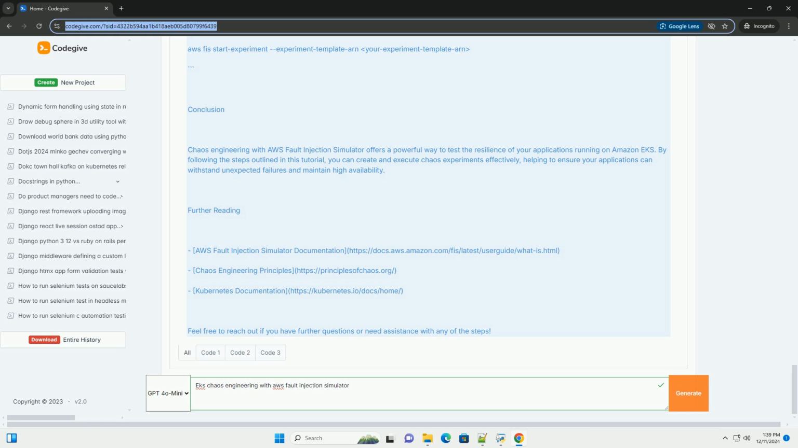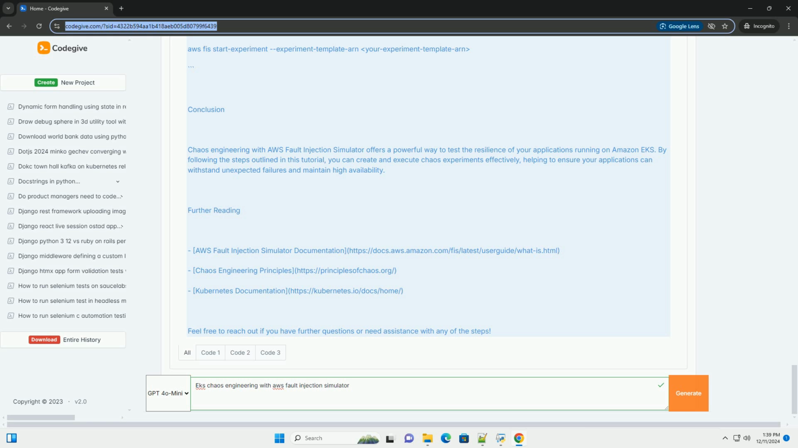Step 2: create an experiment template in AWS FIS. 1. Open the AWS Management Console and navigate to the AWS Fault Injection Simulator service. 2. Create an experiment template. Click on Create experiment template. Provide a name and description for your experiment. Choose a target, for example your EKS service or pods. 3. Specify actions. You can select from various actions like injecting latency, terminating instances, or stopping ECS tasks.